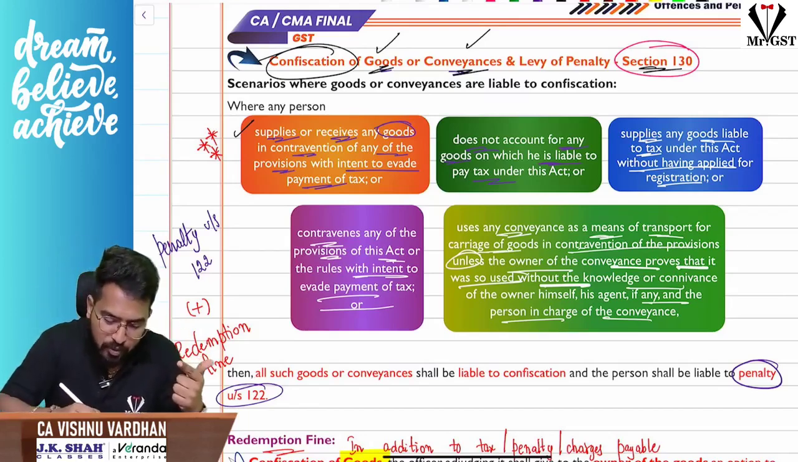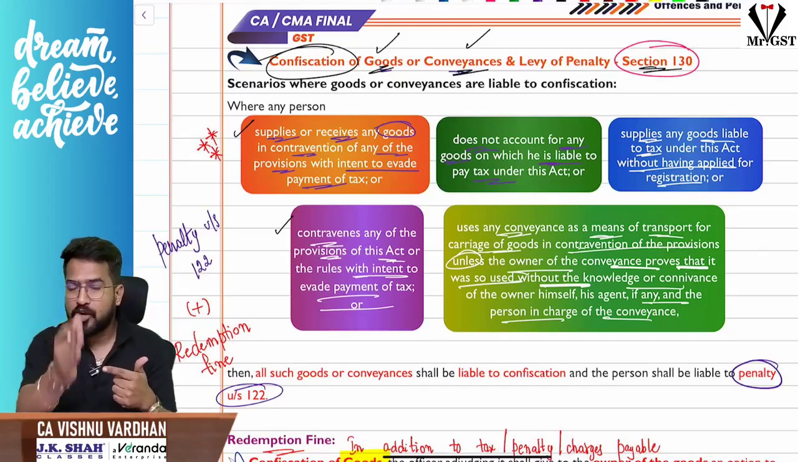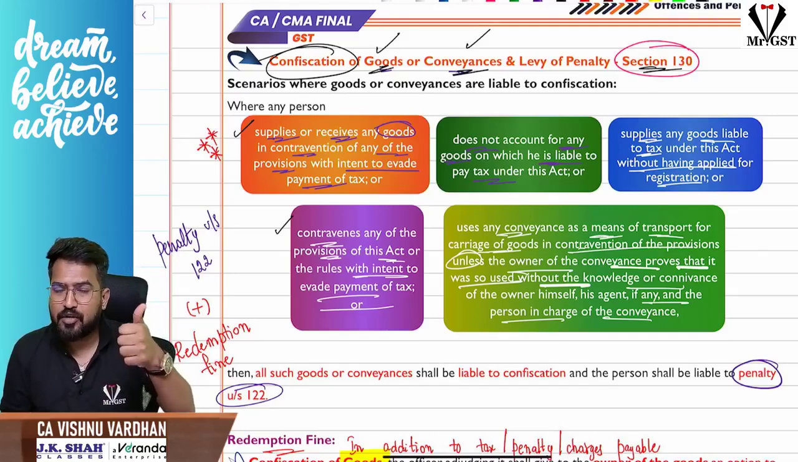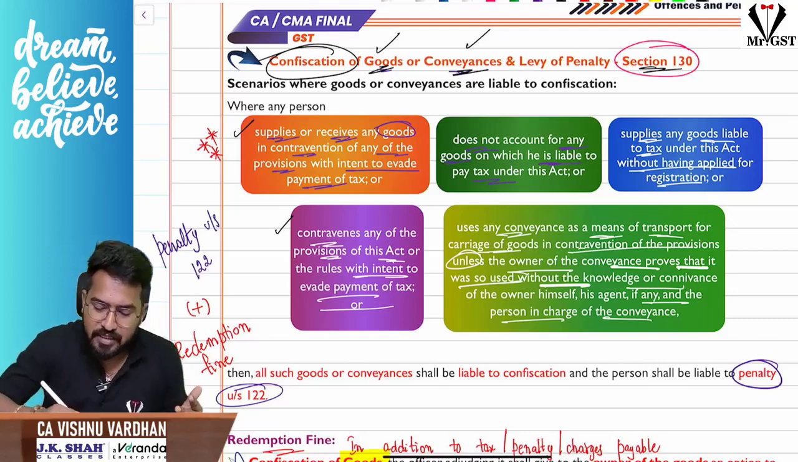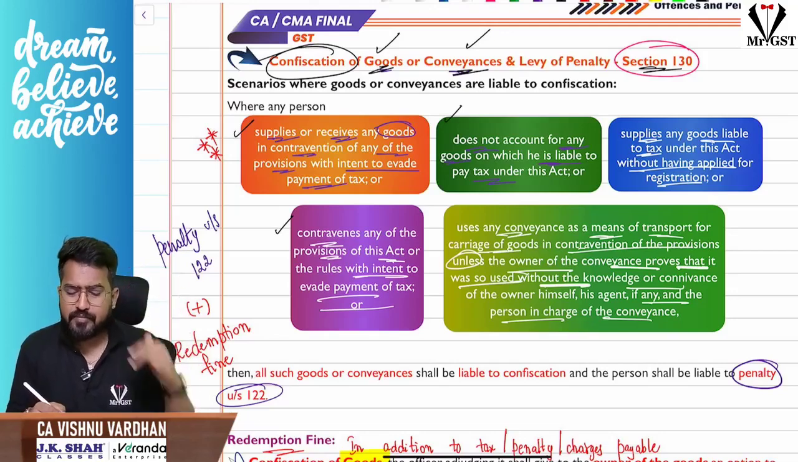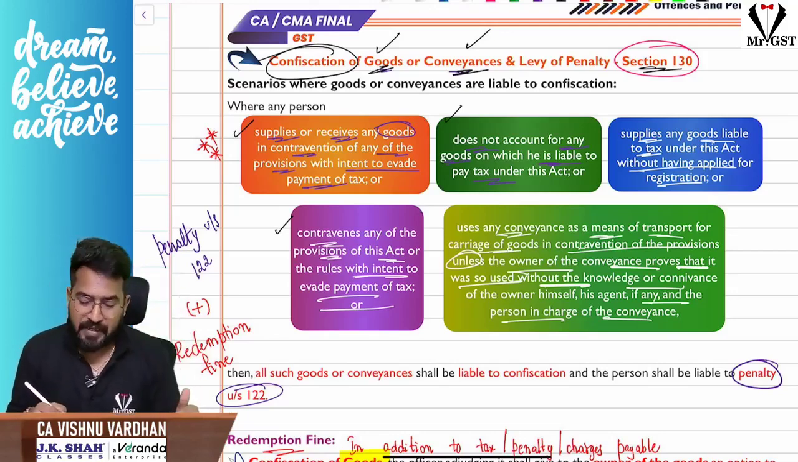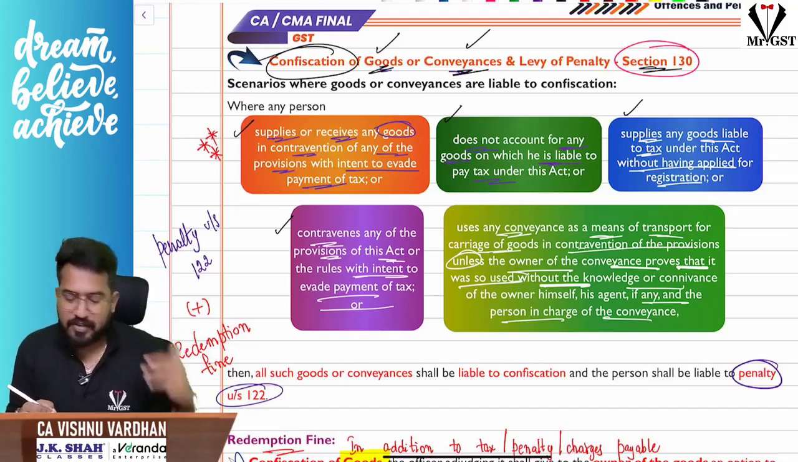Number two, here one more thing you just understand, you are doing anything, not only selling or buying, you do anything contravening the provisions of this act with an intention to evade tax. First one is sale or purchase with an intention to evade tax. Next, you contravene any of the provisions of this act with intention to evade tax. Next, you don't account for certain transactions on which tax is liable to be paid. Okay, you do not account for any goods on which you are liable to pay tax. You are making a supply without taking registration, even though you are liable for registration.